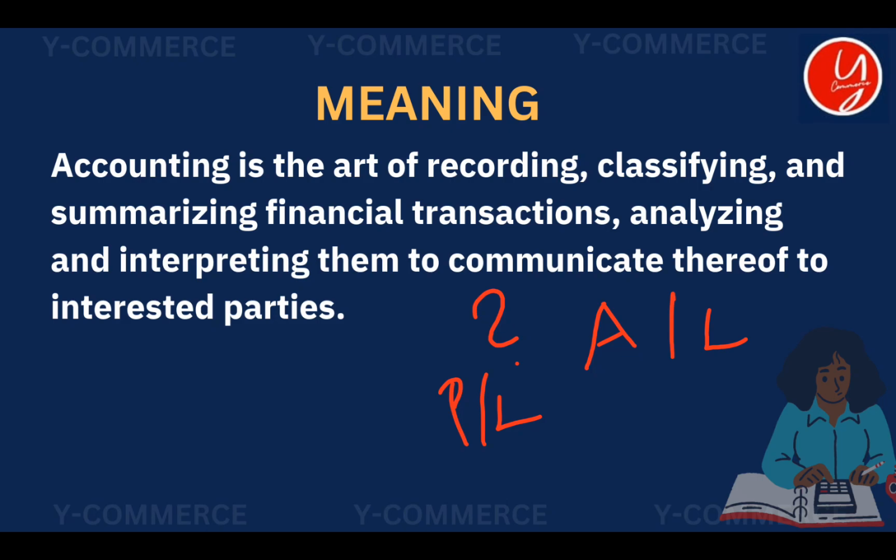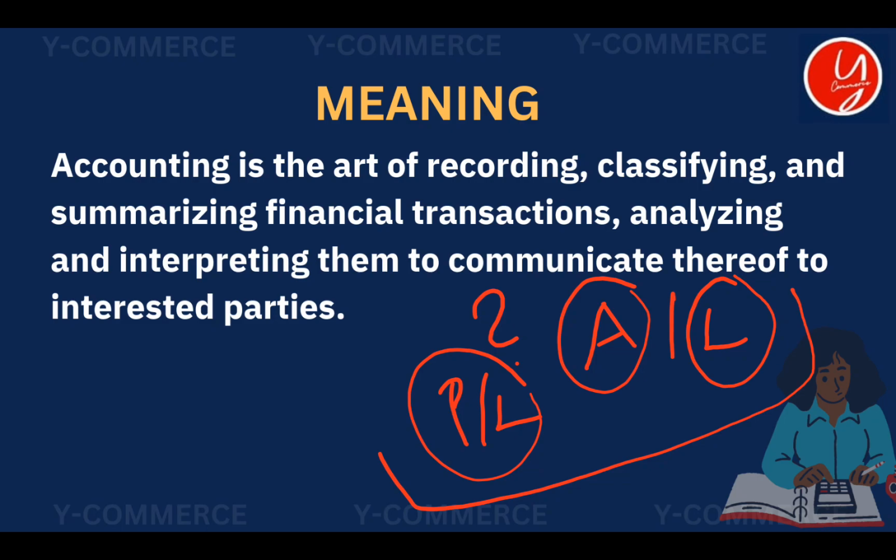Just don't worry. We just need to know whether the business had profit or loss, whether the business has some asset with them, whether they have some liability with them. All this information is communicated, transferred to people who are interested. Just think of the government. Government wants to collect tax from us. For that they should know how much profit we have made. If we have not made profit, we needn't pay any tax. But if we have made profit, as the profit goes upward, the taxation will also go upward. So the government should know how much profit every business is making.